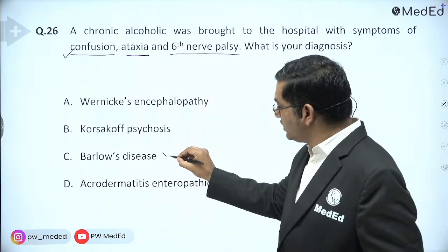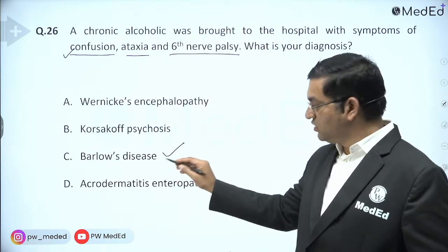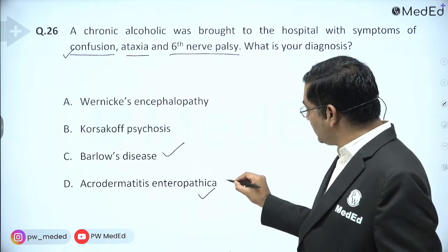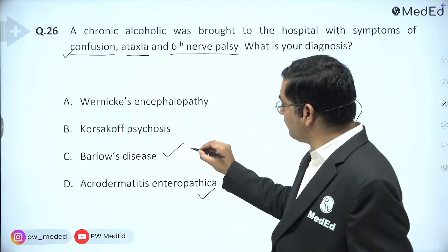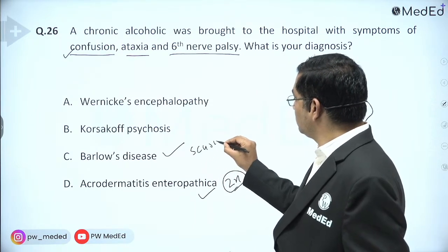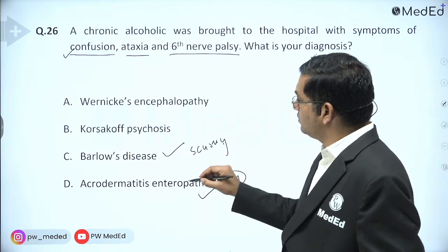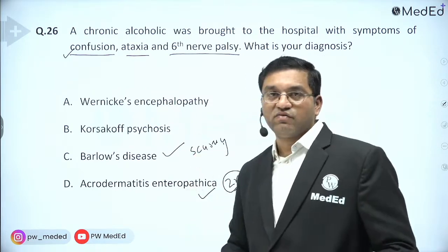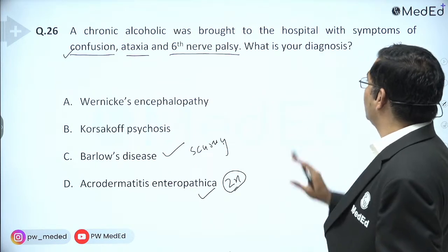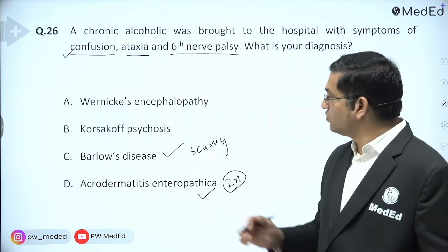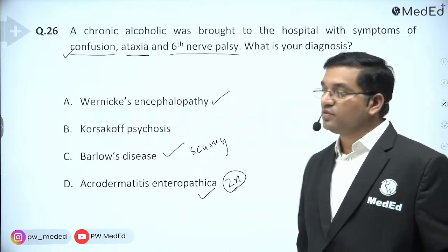Barlow's disease is the infantile scurvy, and acrodermatitis enteropathica is dermatitis because of zinc deficiency. This is scurvy. Now Wernicke's or Korsakoff? Is there memory loss or psychosis? There is no memory loss and no psychosis. So it is a case of Wernicke's encephalopathy.